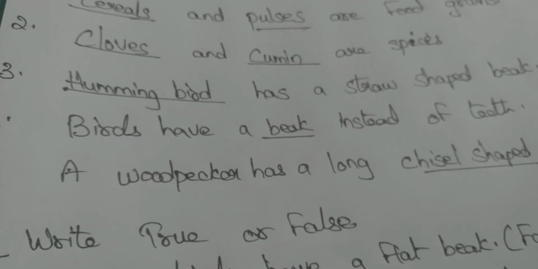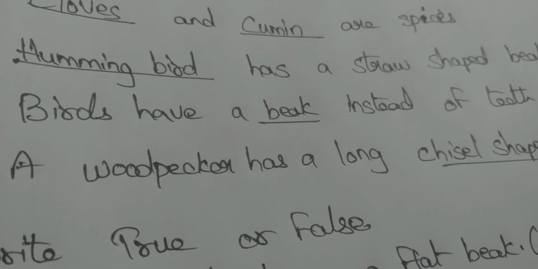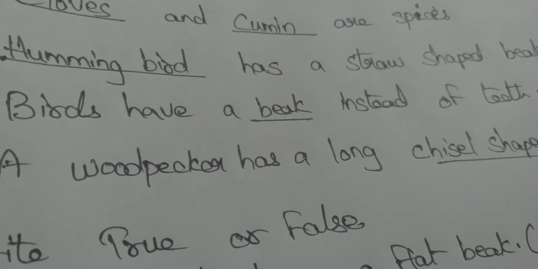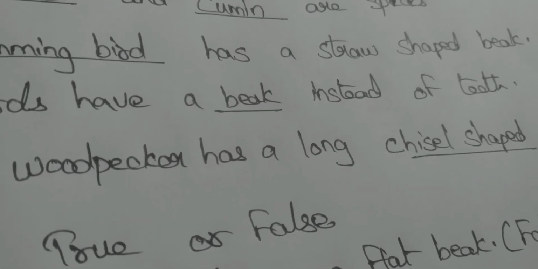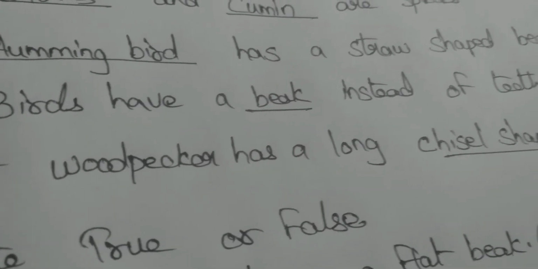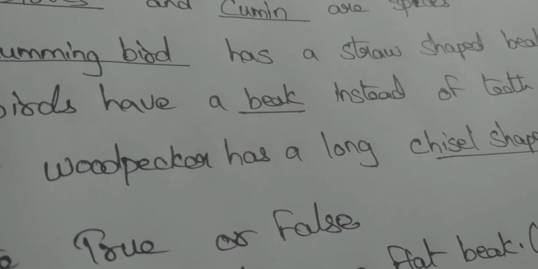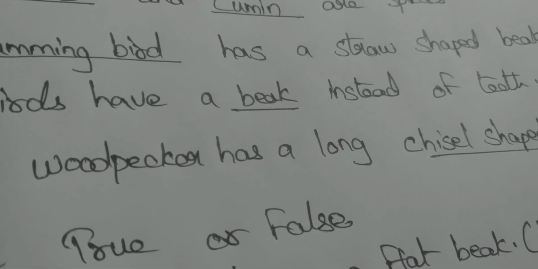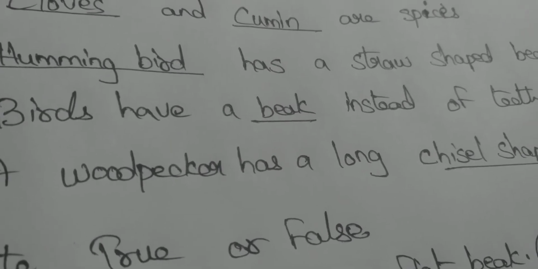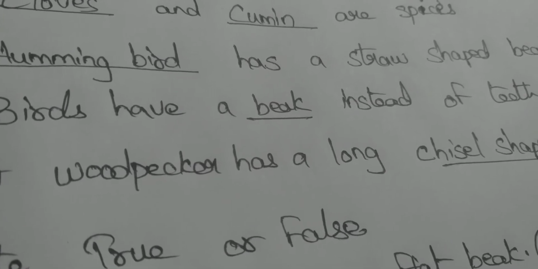Fourth one. Birds have a dash instead of teeth. What do birds have? Birds have a beak. Birds have a beak instead of teeth. Teeth. Did you all write it? I want neat handwriting, children. Give a finger gap. Leave a line between each and every sentence.